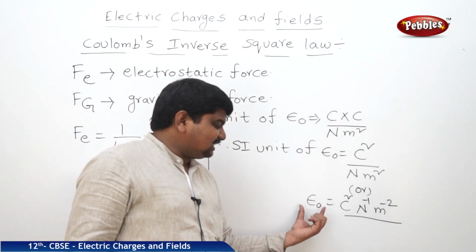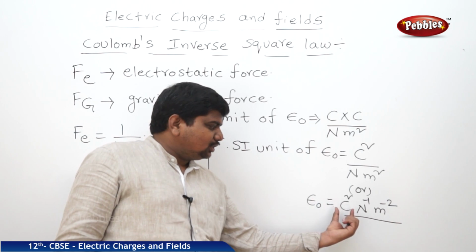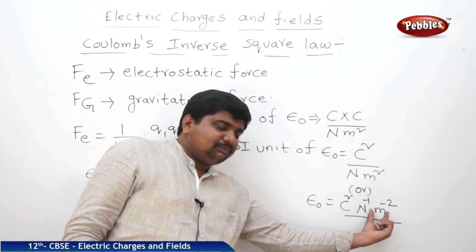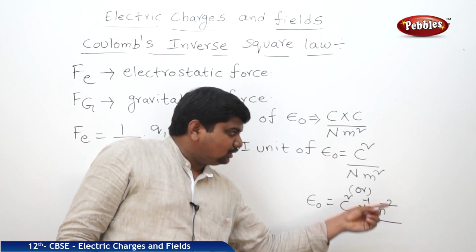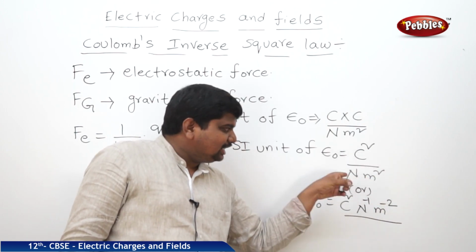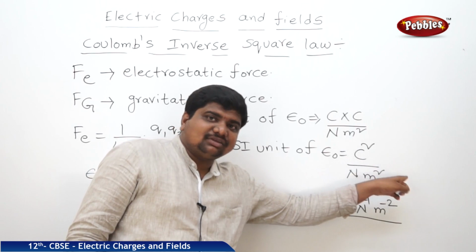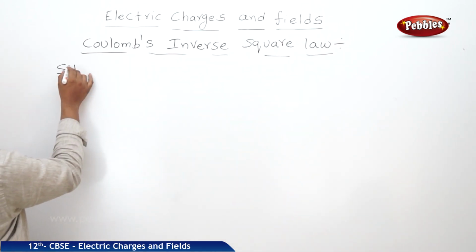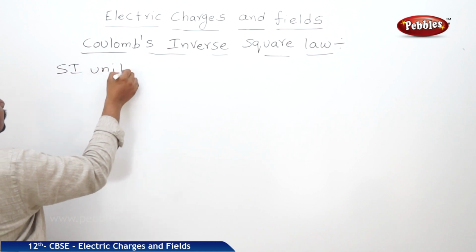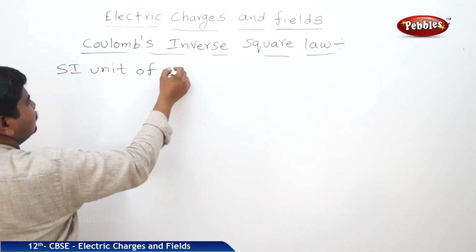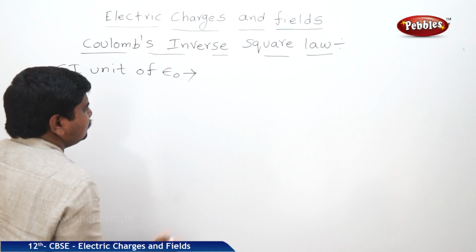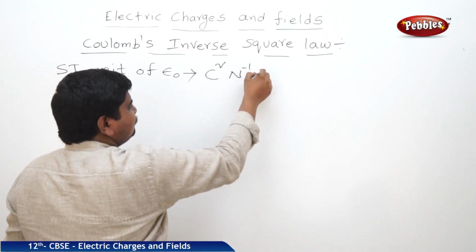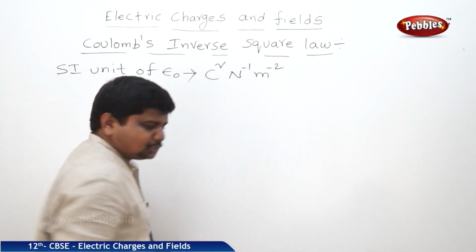So what is the SI unit of epsilon naught? Coulomb square Newton power minus 1 meter power minus 2, or Coulomb square by Newton meter square.